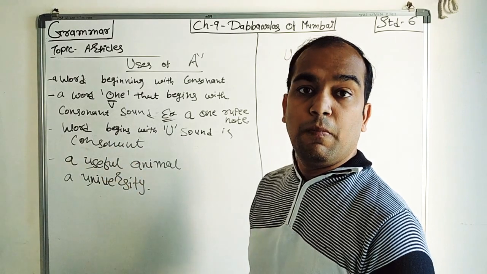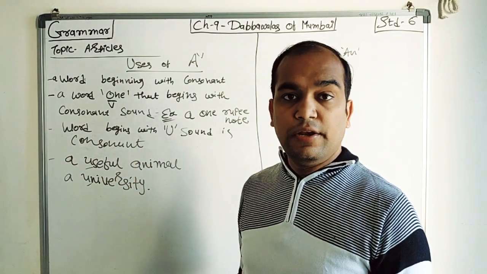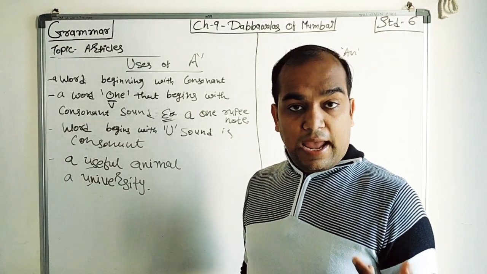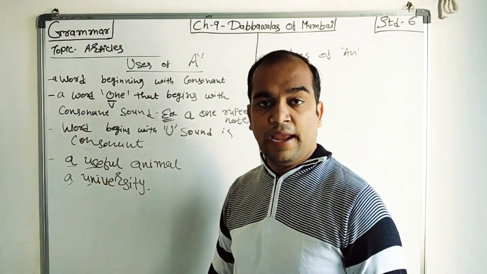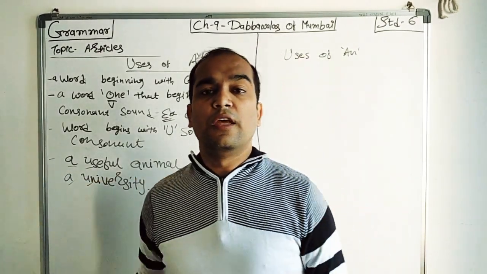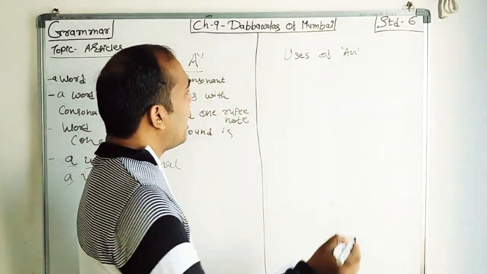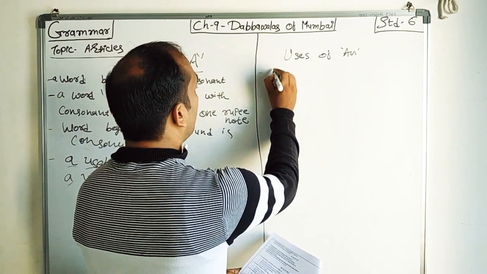it is U, but the sound Y is a what? Consonant sound. And with the Y we are not using article an. That's why I use article a. So students, here the use of a is over. Then comes article an.